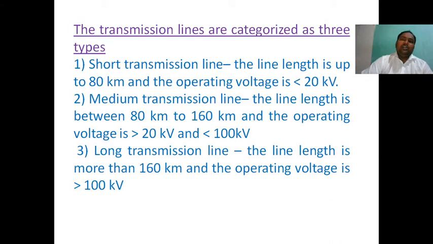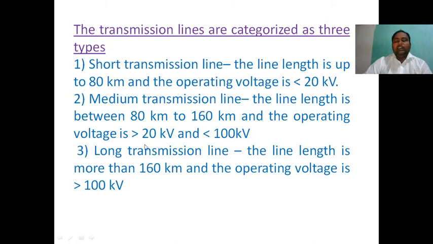Normally, based on wavelength, we can categorize lines as short, medium or long. If the line length is only 50 kilometers but the frequency is 500 hertz, definitely that is treated as a long transmission line, because the wavelength is very high since the frequency is very high.